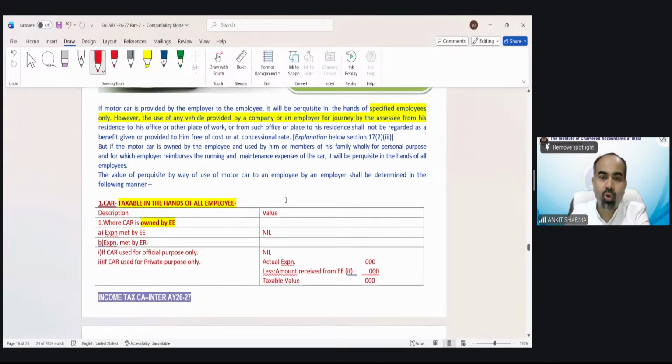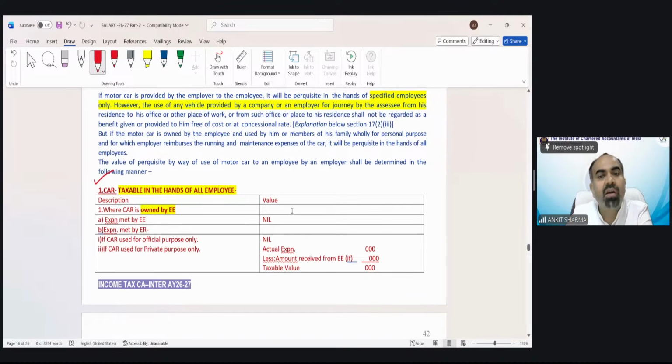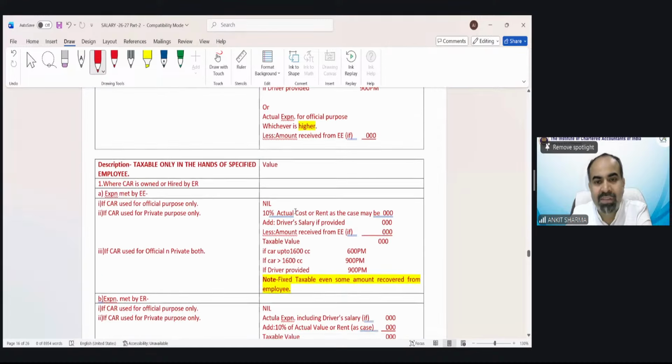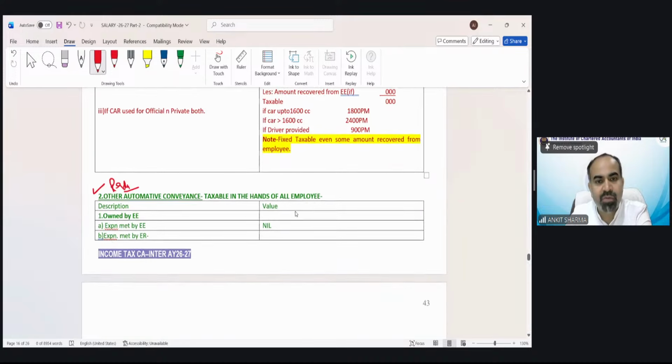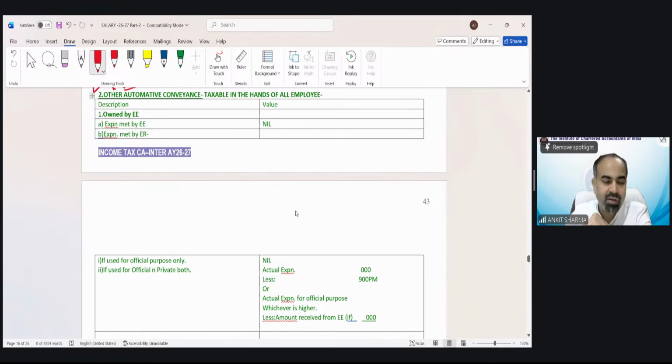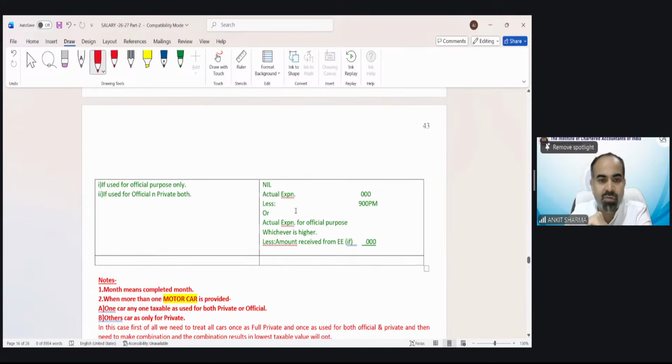Now you can go through the theoretical provision, and everything has been written in a formatted way. You can check your format with the diagram also. It would be the same. In case of other than car, any other automotive mobile, this is for reading purpose. Kindly read it yourself. If there is any issue, we will solve it. Like for a two-wheeler kind of conveyance benefit, you can use this format.